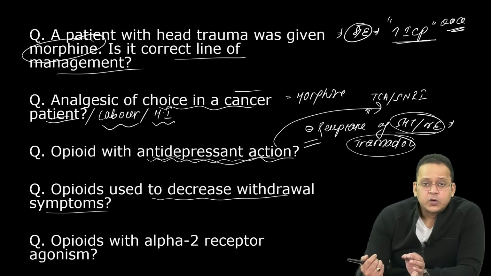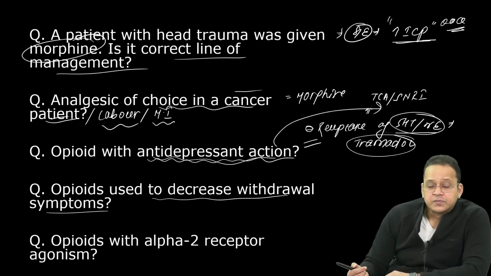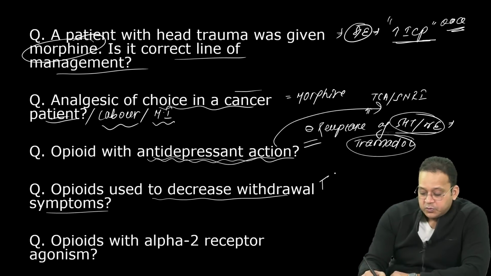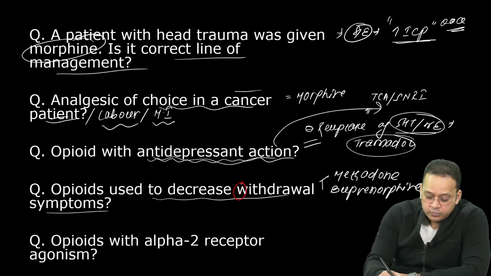Naloxone is used for opioid toxicity. To decrease withdrawal symptoms, we use two drugs, methadone and buprenorphine. At least I'll tell you one technique to remember. See, withdrawal starts with W.